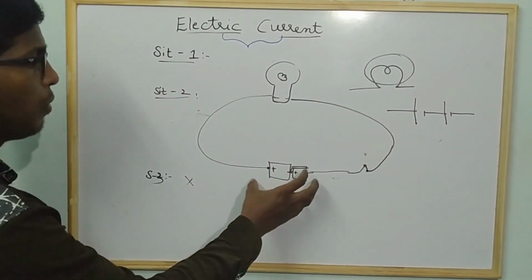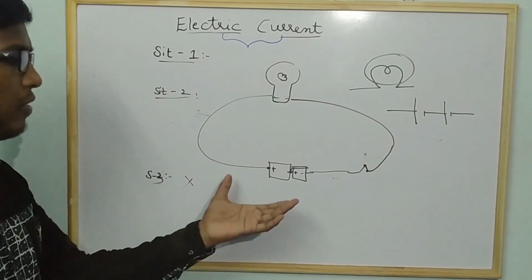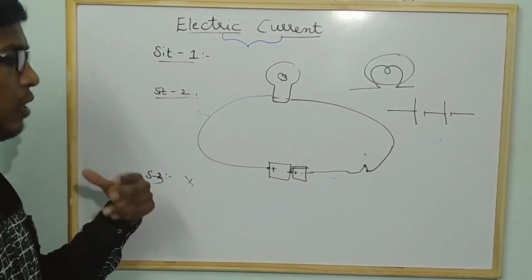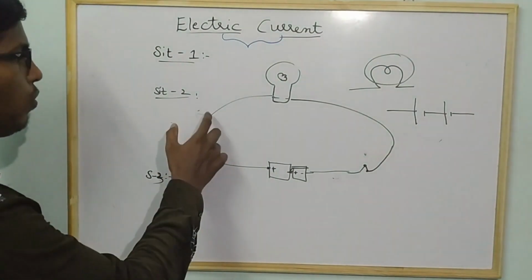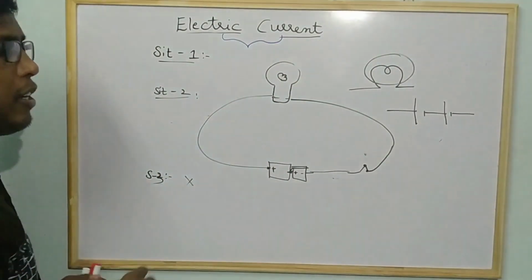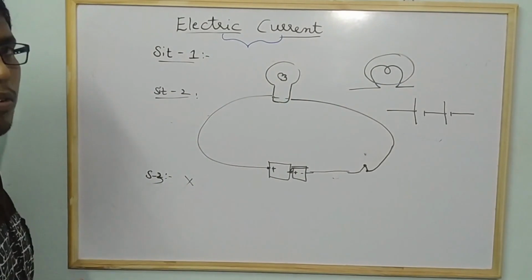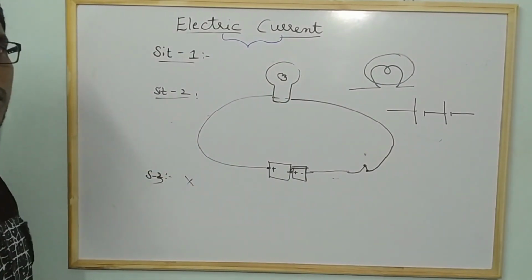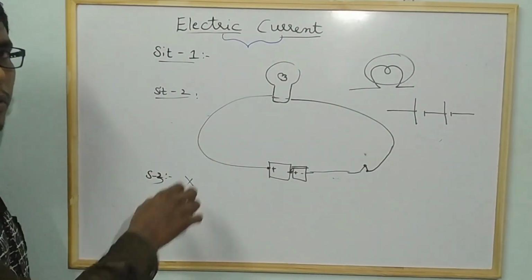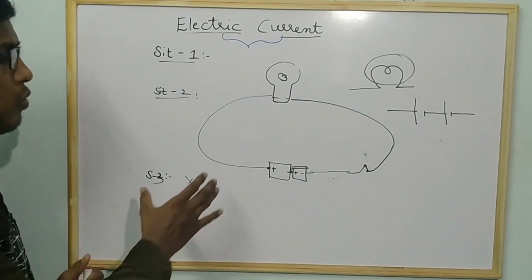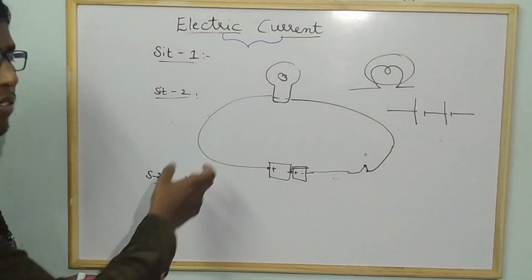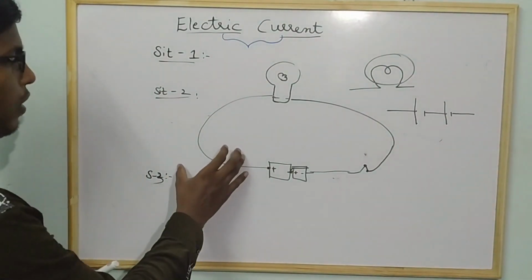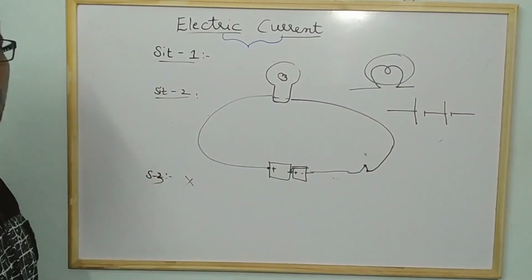The reason is, the battery is considered as a source which gives the energy for the electrons to move through the conductor, and it makes the bulb glow. Coming to the third situation, in place of copper we used nylon wires. Nylon does not act as a conductor, so that's why nylon is considered an insulator.